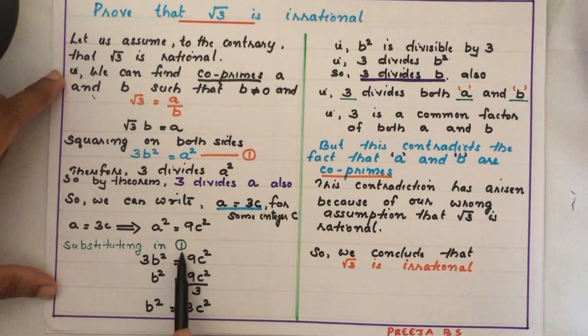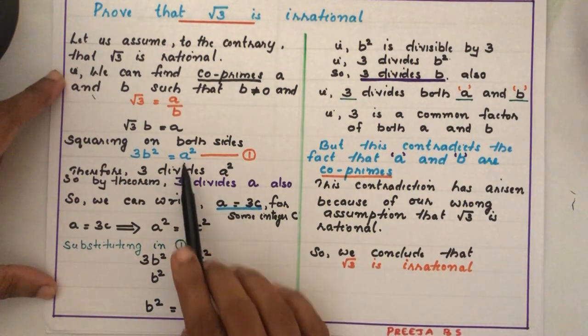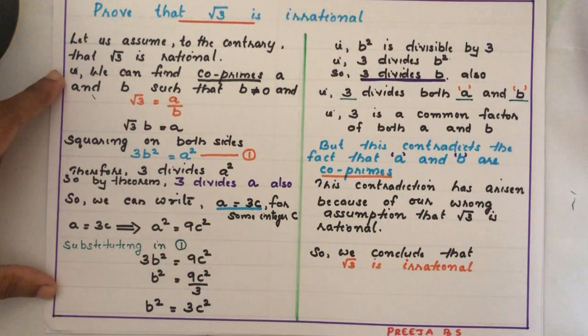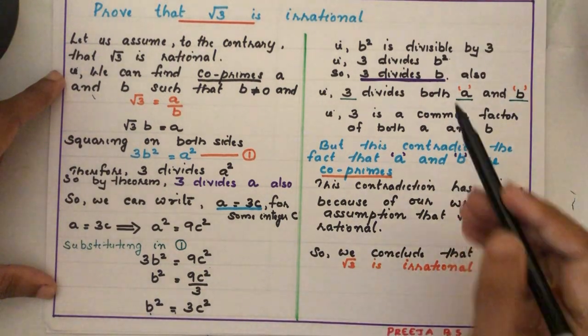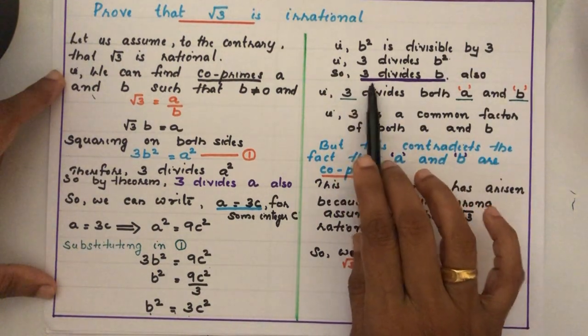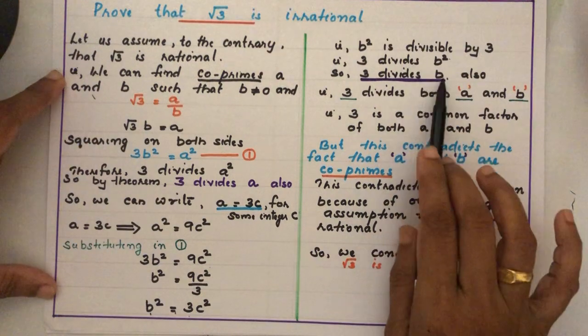Then we are substituting in equation 1. 3b square is equal to a square, which is 9c square. So b square we are getting as b square is equal to 3c square. It means 3 is a factor of b square, or b square is divisible by 3. So 3 divides b square means 3 divides b also by theorem.